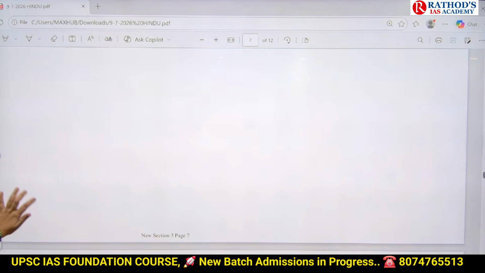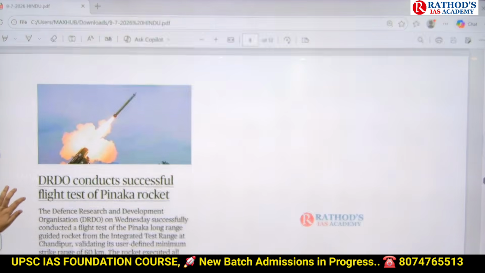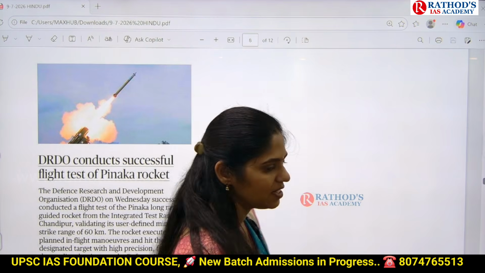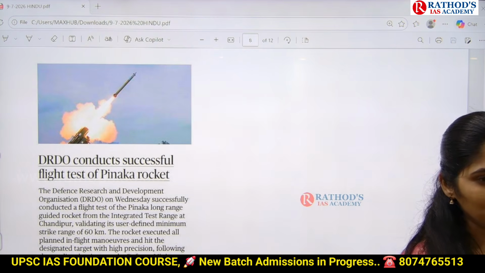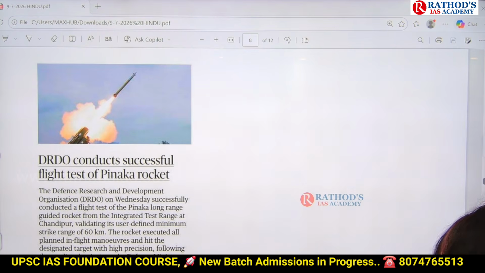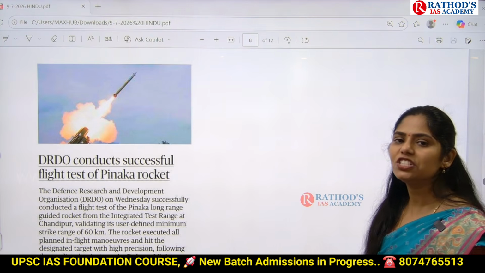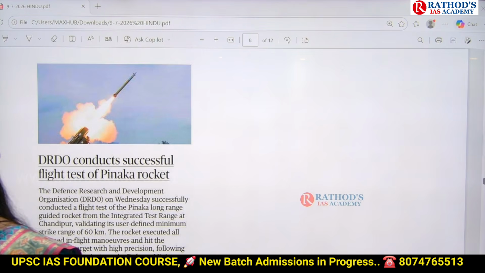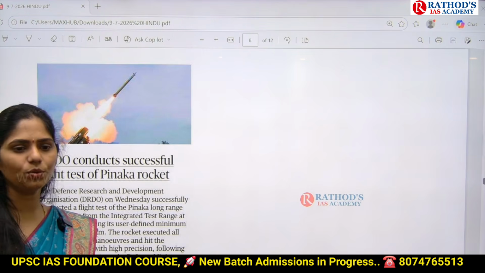And next, see this article, guys. Read out the title. DRDO conducts successful flight test of Pinaka rocket. And as I said many a time, defense is very important, on which UPSC will give you at least 2 questions in your prelims. How can UPSC give you a question? Consider the following statements regarding Pinaka rocket. Under that, it can give 2 to 3 statements. That is the first possible question.